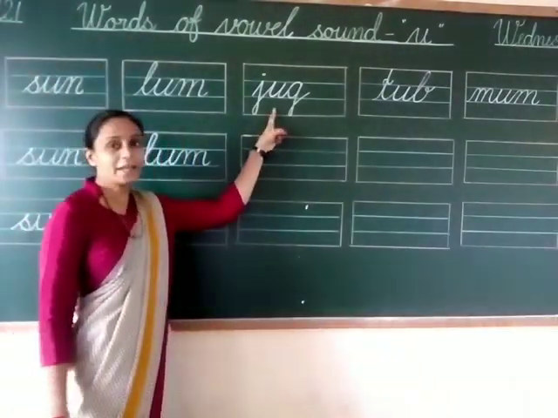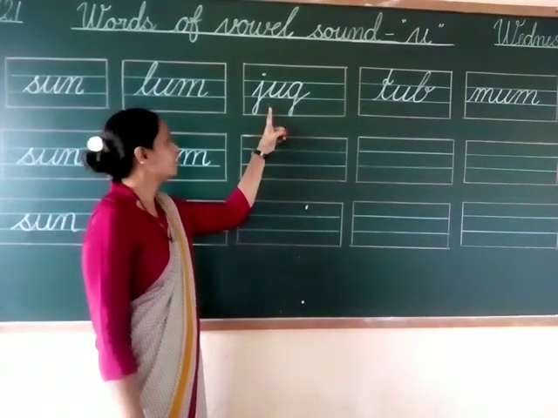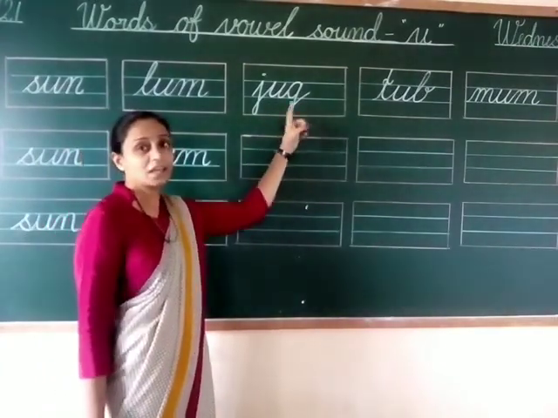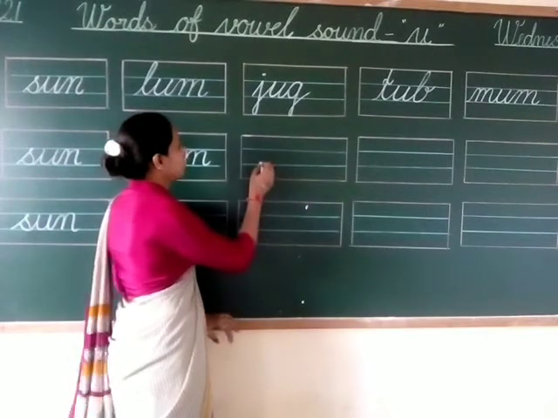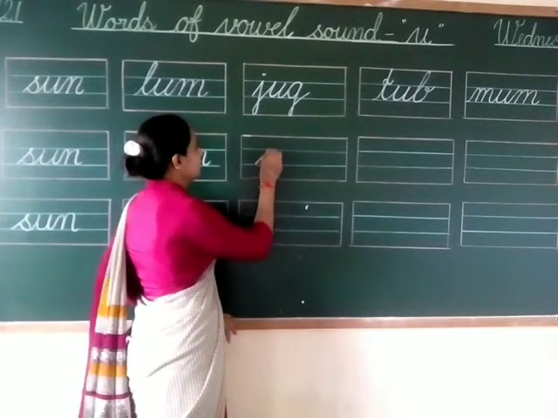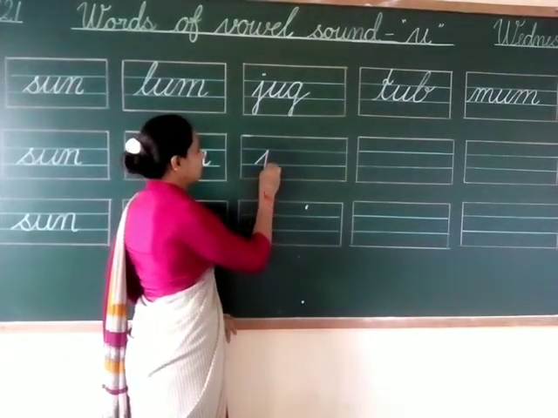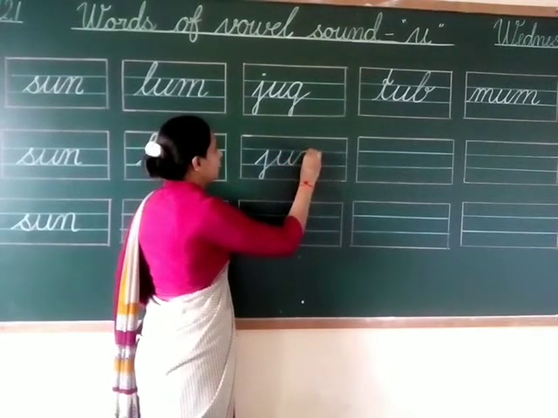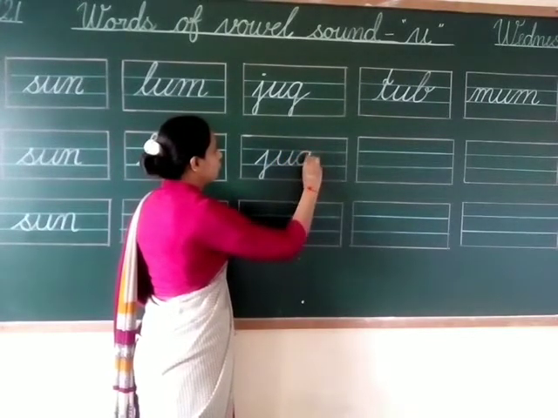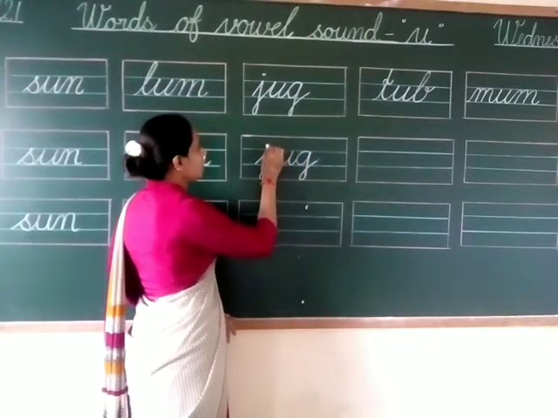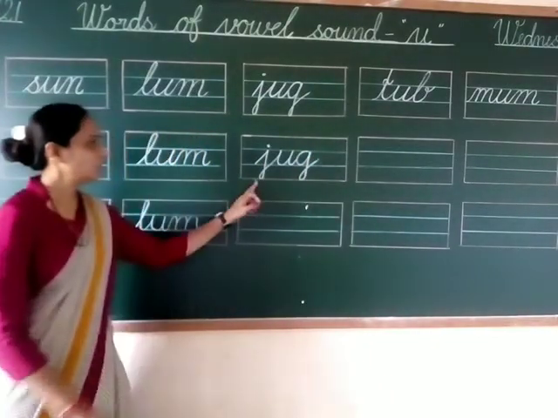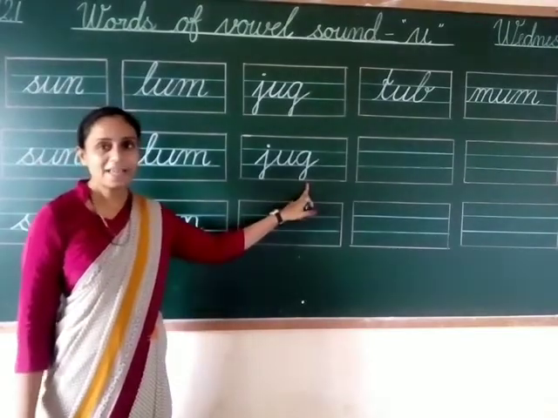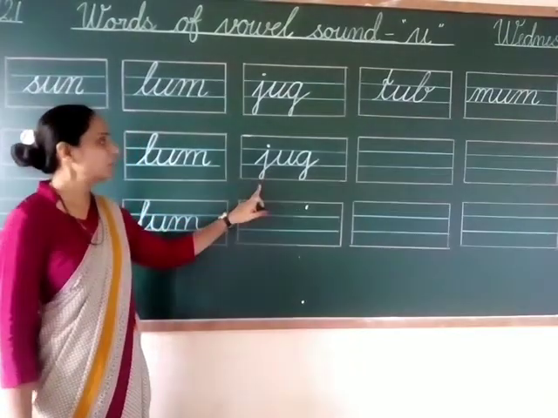This is spelling of jug, J-U-G, jug. Okay, so let's write it here. This is letter J, this is letter U, and this is letter G. Okay, make a dot on a J. J-U-G, jug, and sound is jug.